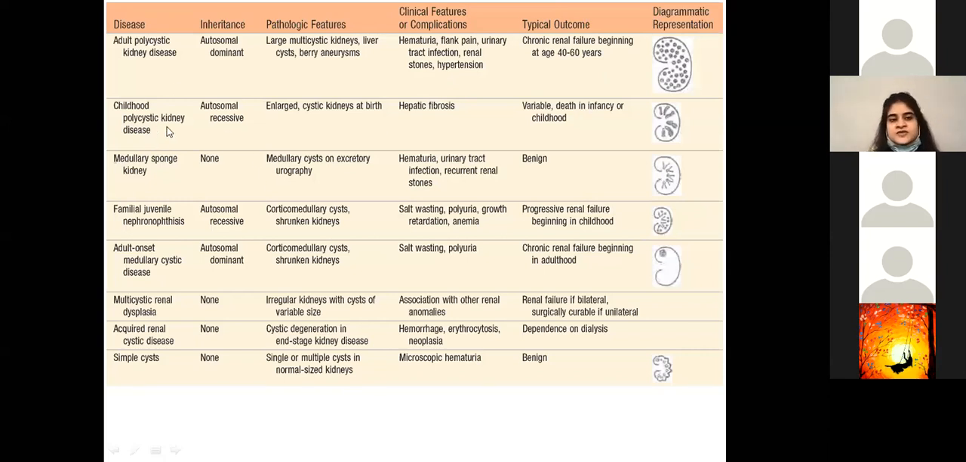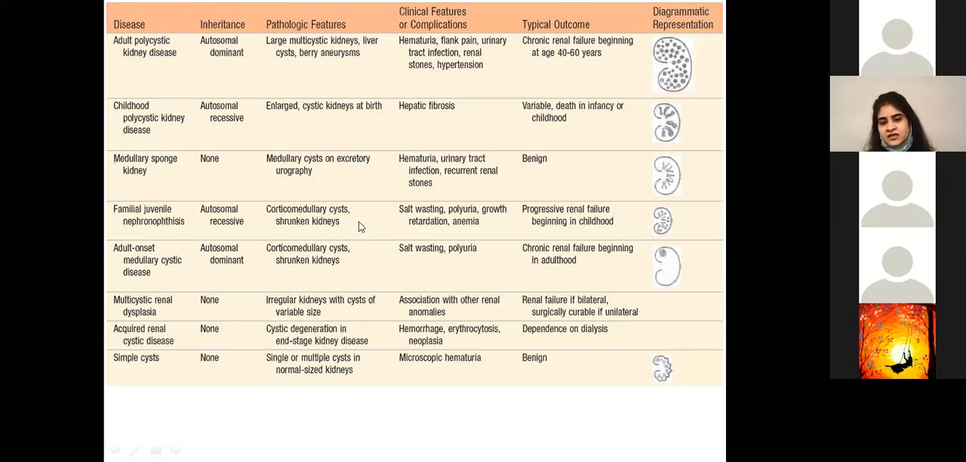In the child with polycystic kidney disease, it's autosomal recessive, with large cystic disease at birth. Its complications include hepatic fibrosis and may result in death in infancy or childhood. Medullary sponge kidney: there is no inheritance pattern for this particularly, and there will be cysts on excretory urography, hematuria, urinary tract infection, recurrent renal stones, and it's benign. The one thing that we learned about it, which was important, is that it has transitional and cuboidal epithelium present. Familial juvenile nephrophthisis is autosomal recessive in its inheritance pattern.